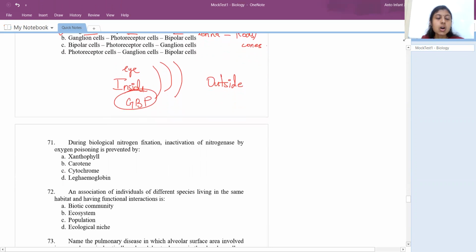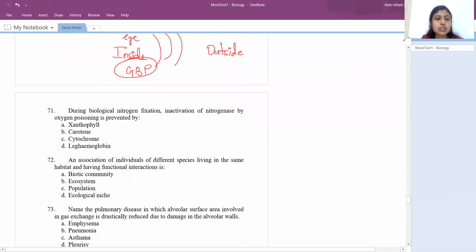Don't forget this. Okay, so 71, during biological nitrogen fixation, inactivation of nitrogenase by oxygen poisoning is prevented by. So nitrogenase is responsible for fixing nitrogen in leguminous plants. The organism involved is Rhizobium, right? This nitrogenase will do its work well until it comes in contact with oxygen. So the main enemy of nitrogenase is oxygen. Whenever oxygen comes in contact, it stops doing its work. So somehow the plant has to prevent oxygen from coming in contact with nitrogenase.